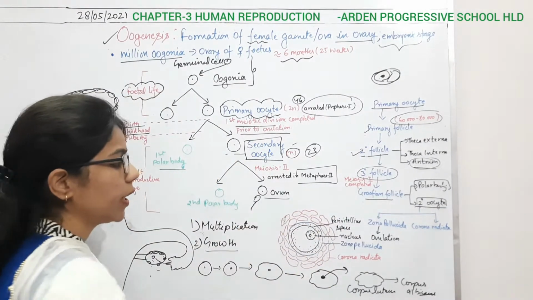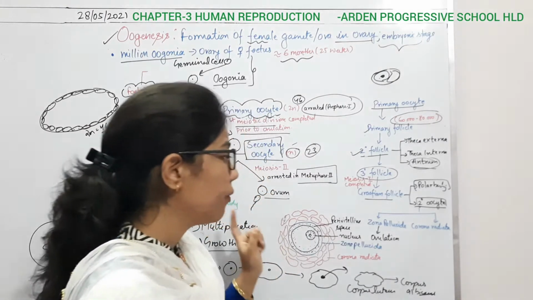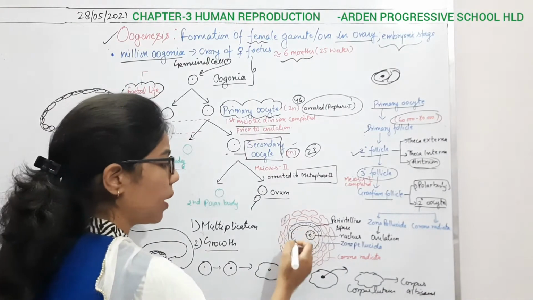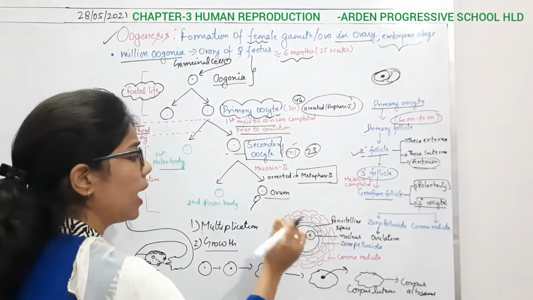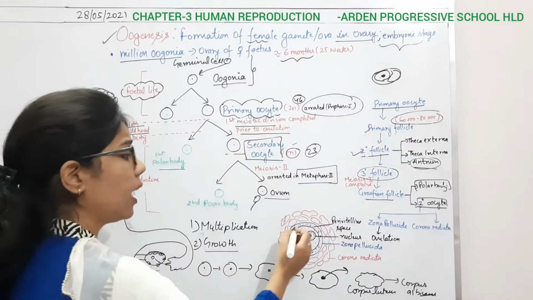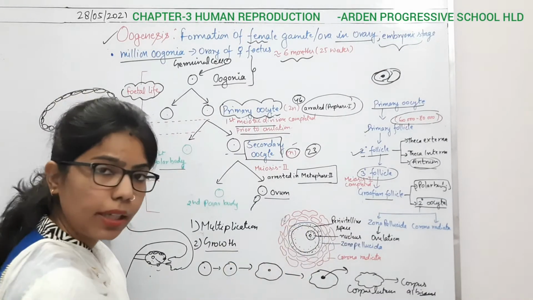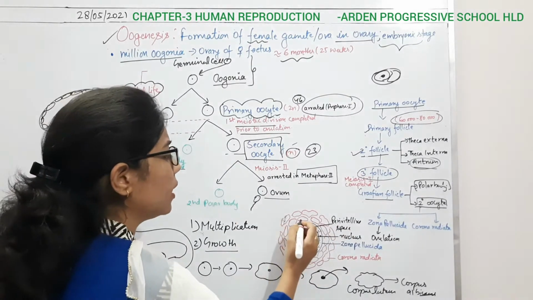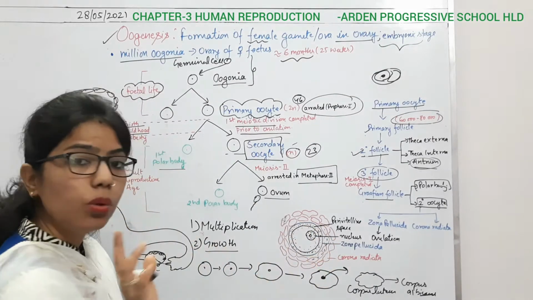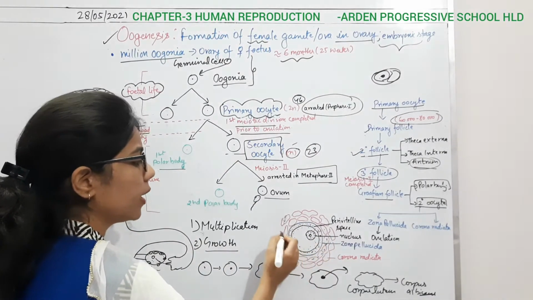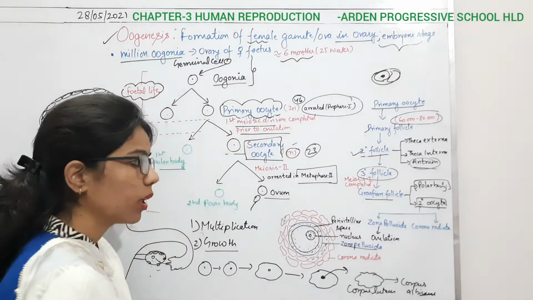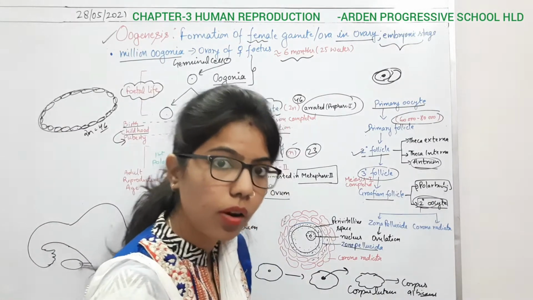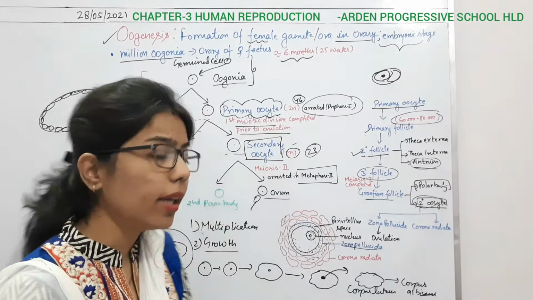Okay, the structure which I have drawn here is the structure of the ovum, which has some layers. So what are these layers? This part is the ovum, and inside it the nucleus is present, and outer to it there is a perivitelline space. In this perivitelline space, perivitelline fluid is present, and outer to it two layers are present. This blue-colored layer is known as the zona pellucida. If I talk about the secondary oocyte, it is an ovum which is going to fertilize with the sperm.